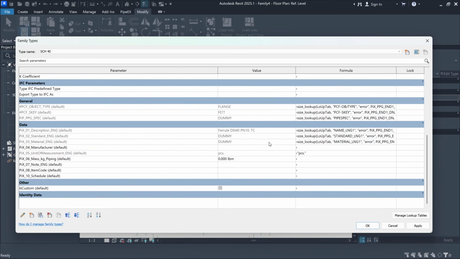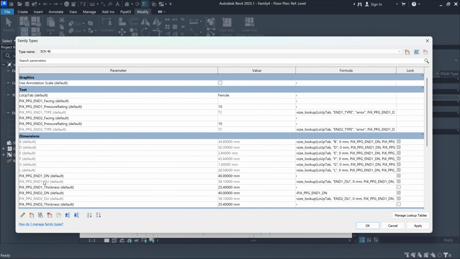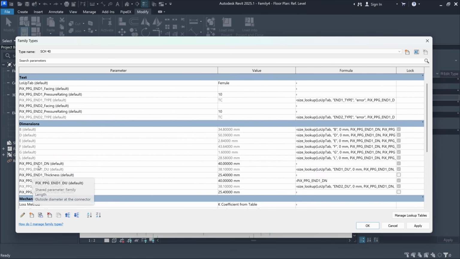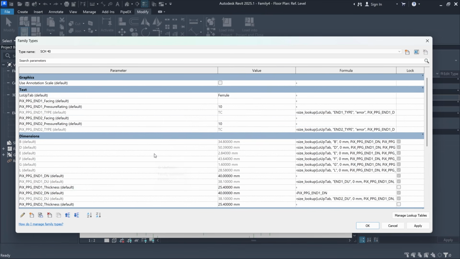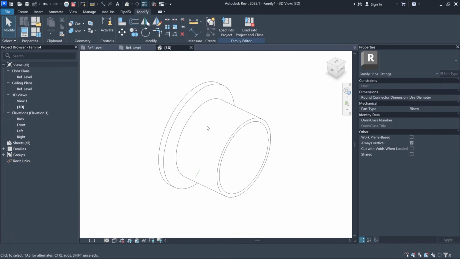Okay, so it's the last size lookup formula that we need to add. And let's check it one more time. Yes, I think we have all the formulas that we need. We also added this lookup table. Yes, it is fine. So let's see what we have created so far.